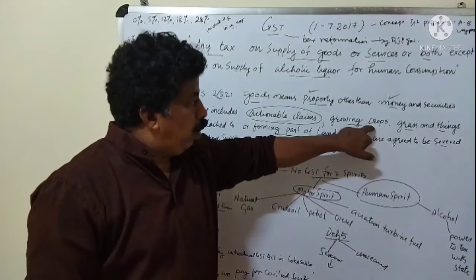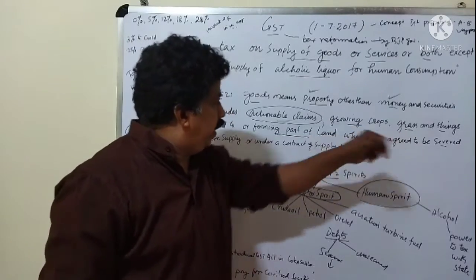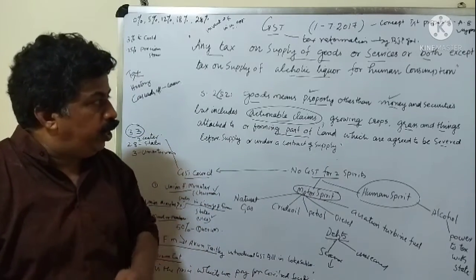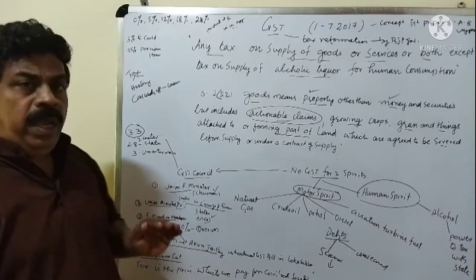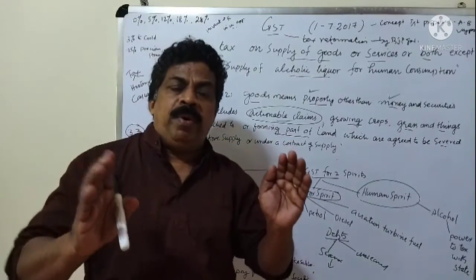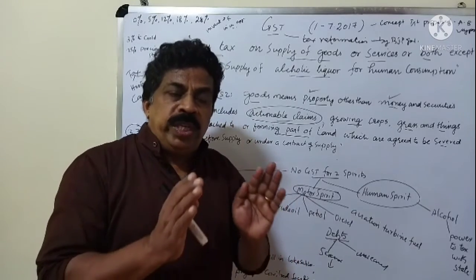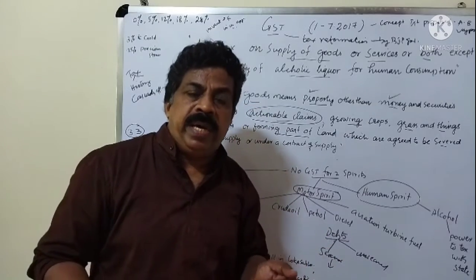And growing crops. Growing crops we already know, and grass and things which are forming part of the land are also included as goods. Then I think you are clear about goods. In this class I am explaining only goods, and what is GST and what is the GST Council. What is meant by GST Council?